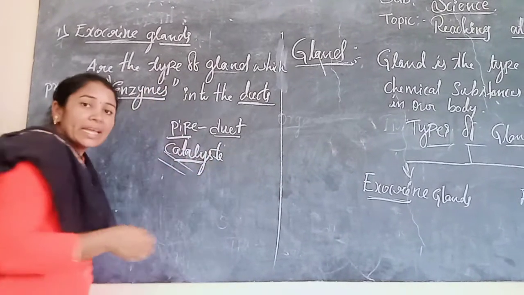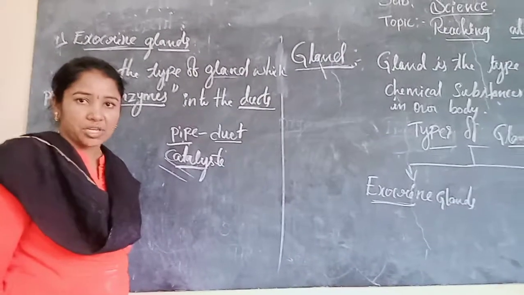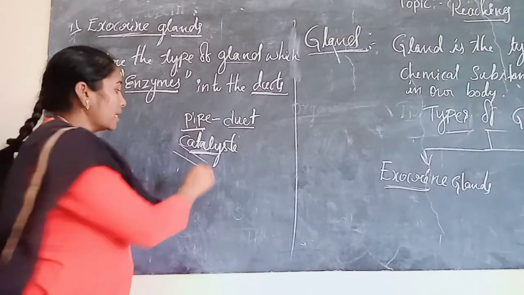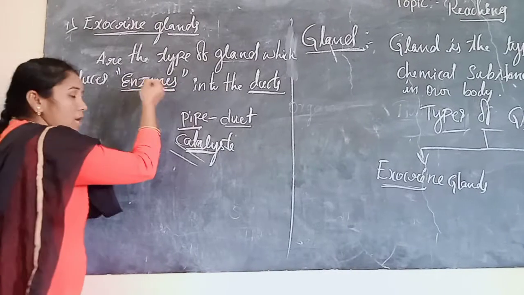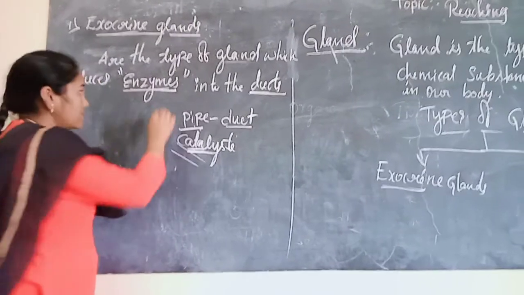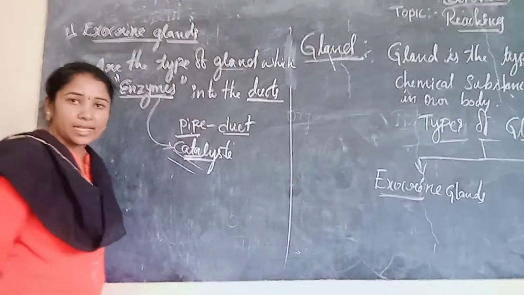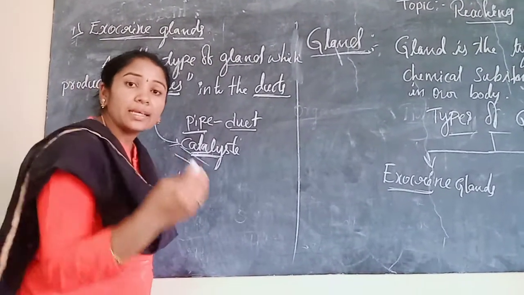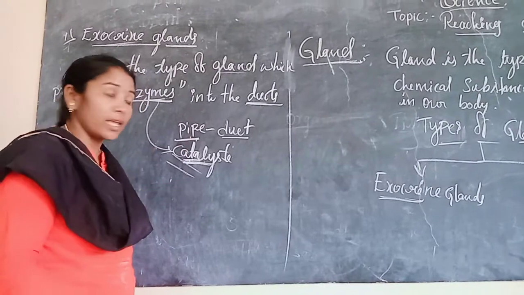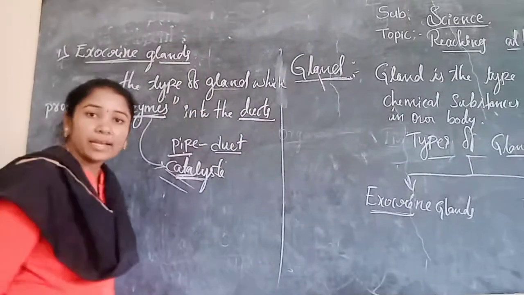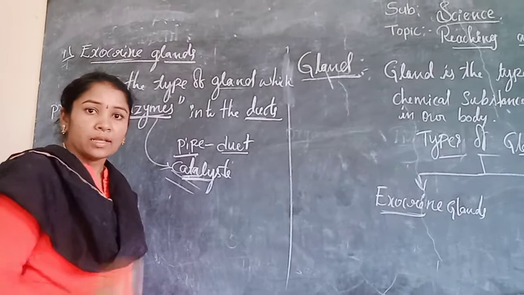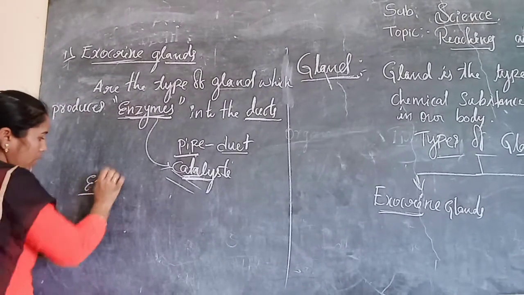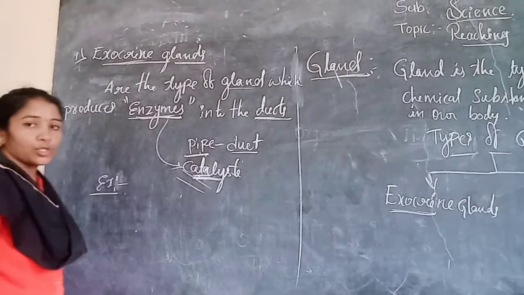A catalyst creates a chemical reaction in our body. Whenever these enzymes are released in our body, they create a chemical reaction. Understand? A suitable example of exocrine glands.